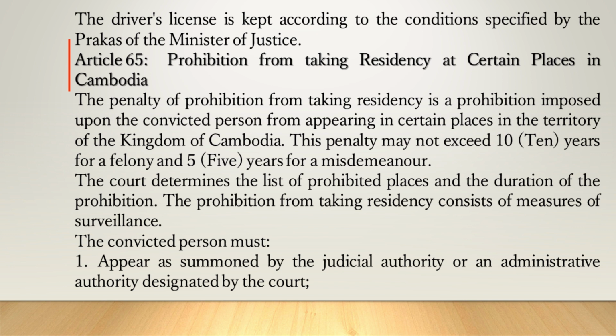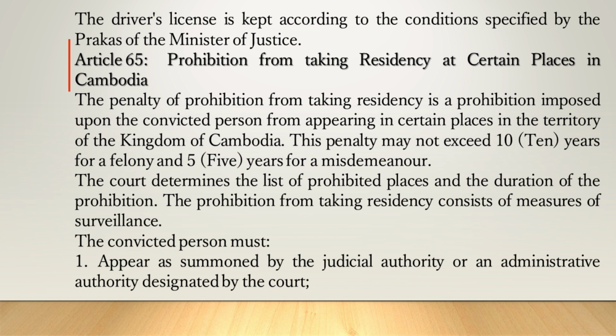Article 65. Prohibition from taking residency at certain places in Cambodia. The penalty of prohibition from taking residency is a prohibition imposed upon the convicted person from appearing in certain places in the territory of the Kingdom of Cambodia. This penalty may not exceed 10 years for a felony and 5 years for a misdemeanor. The court determines the list of prohibited places and the duration of the prohibition.